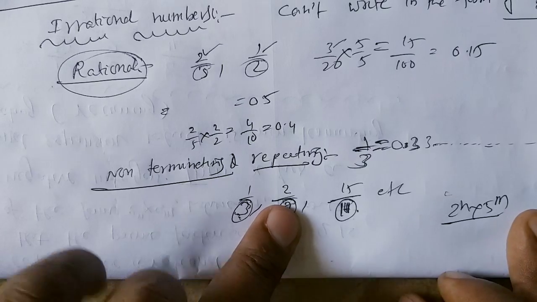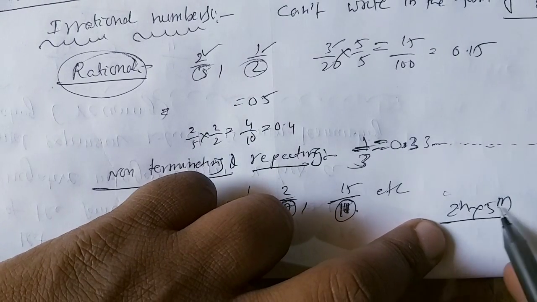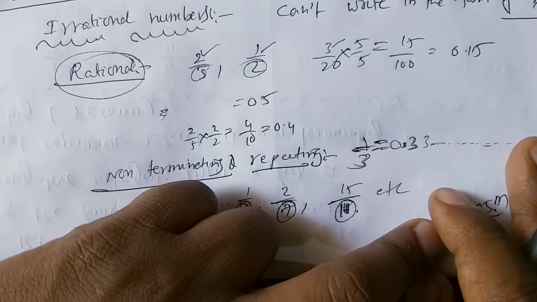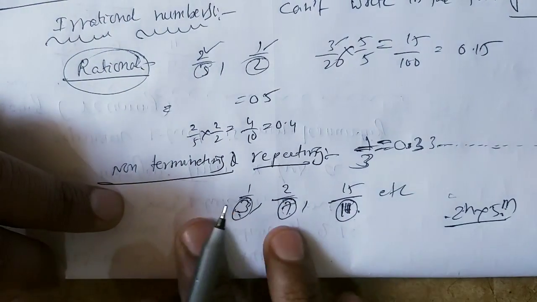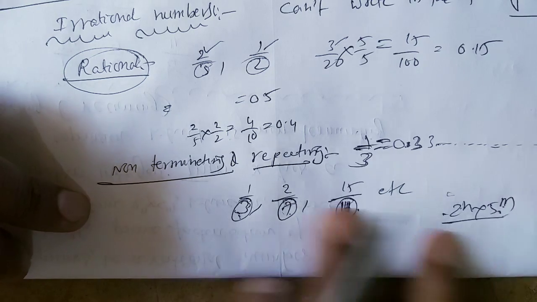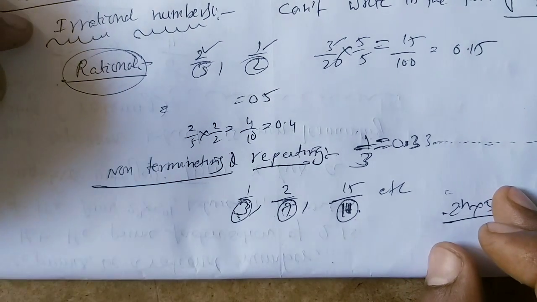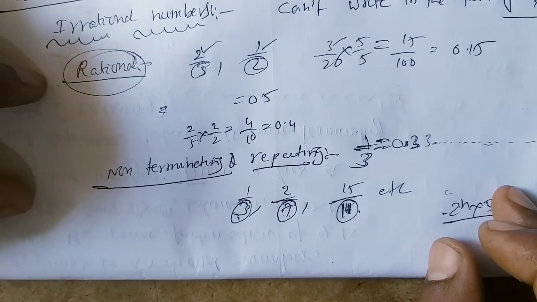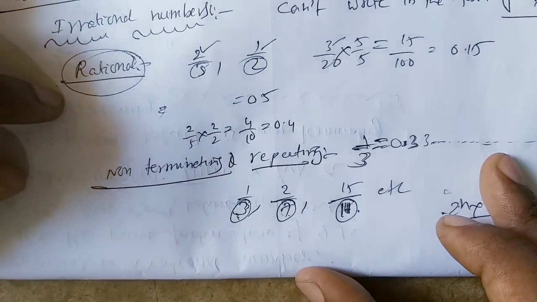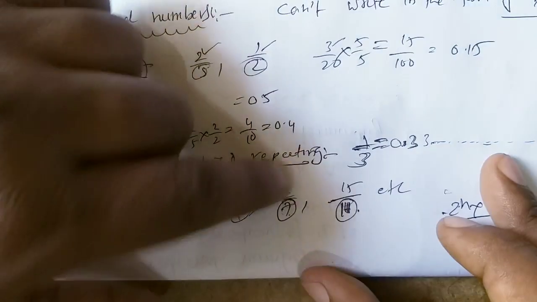Only the numbers having denominators with factors of the form 2 power n into 5 power m can be terminating decimals. All the remaining ones are non-terminating and recurring decimals. These are the main properties of rational numbers. Rational numbers are mainly of two types: terminating decimals, and non-terminating and repeating decimals.